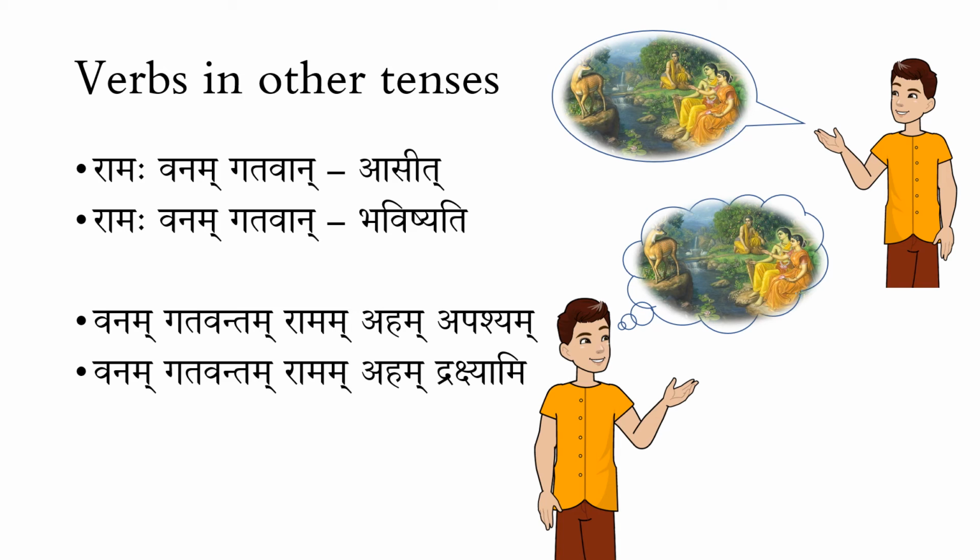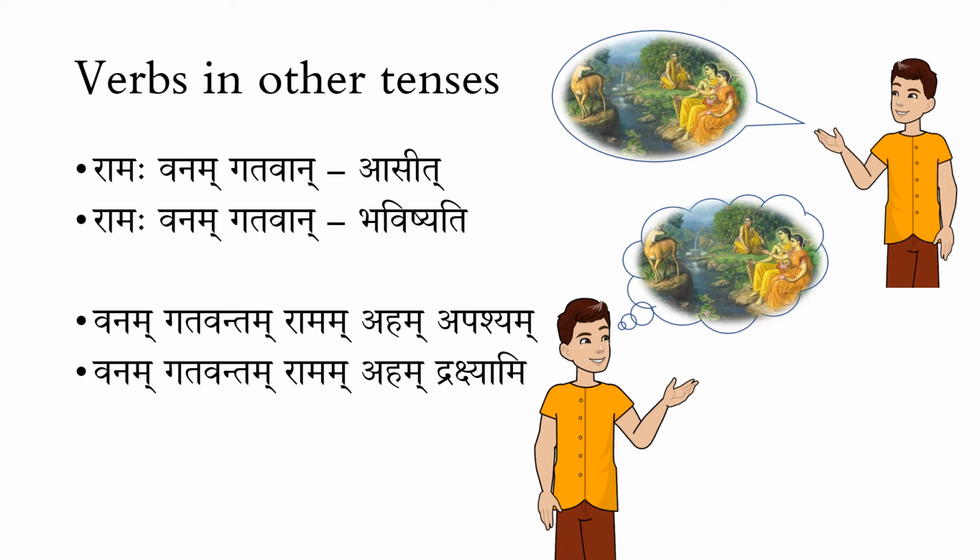Apashyam means the Kriya, the action of seeing, happened in the past. So there is nothing relative. Now if I add Gatavantam, Gatavantam Ramam Apashyam, that means Rama's status has already been that of having reached the forest, with respect to this Kriya of seeing, the verb of seeing. The action of seeing is already completed in the past. So at that time only, Rama's status is also that of having reached the forest.